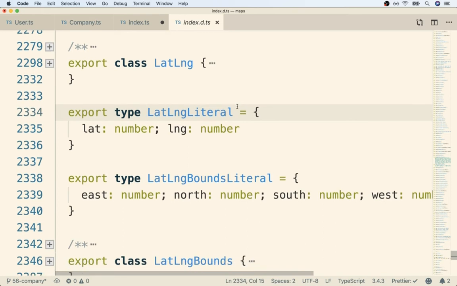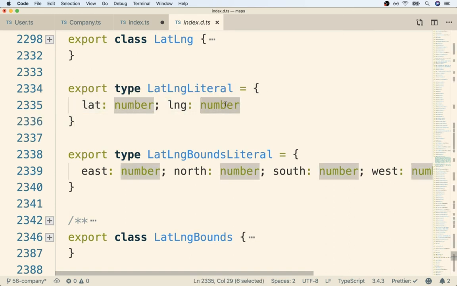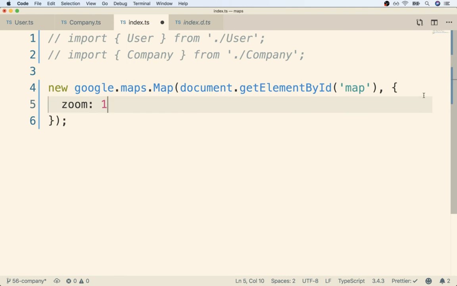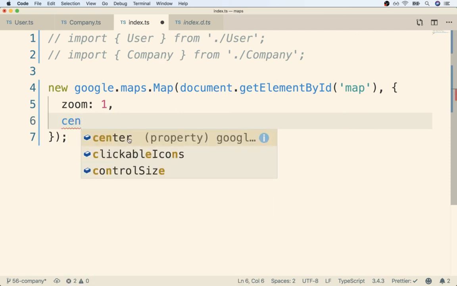And it's going to tell us how we can be considered to be a LatLngLiteral. So to be a LatLngLiteral, we have to pass in an object that has a lat, that's a number, and a lng, that's a number. So that means that back here inside of our map options object, we can add in another property of center. Notice how as soon as I start typing that, I see the autocomplete. That's coming from the interface definition we were just looking at.